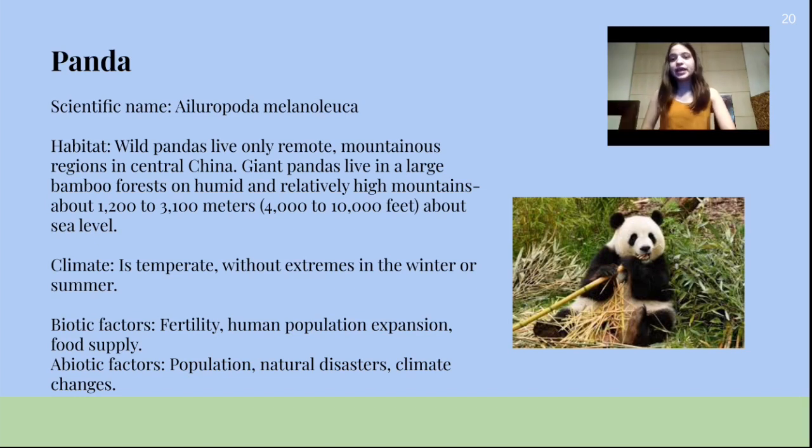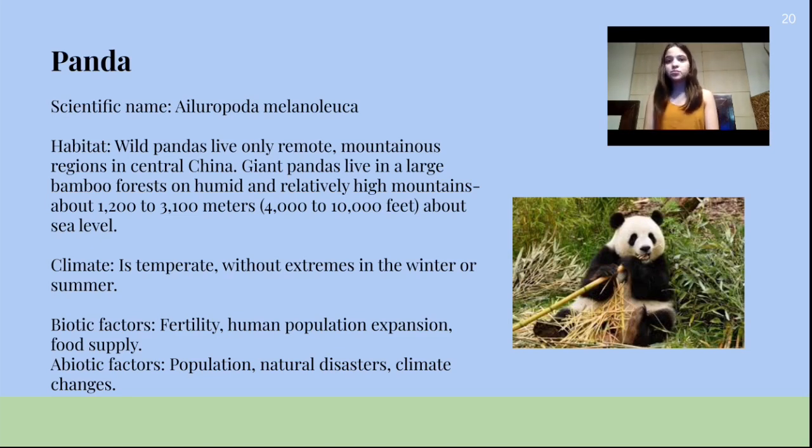The panda. Its scientific name is Ailuropoda melanoleuca. Its habitat is that wild pandas live only in remote mountainous regions in central China. Giant pandas live in large bamboo forests on humid and relatively high mountains, about 1,200 to 3,100 meters, which is equal to 4,000 to 10,000 feet above sea level.